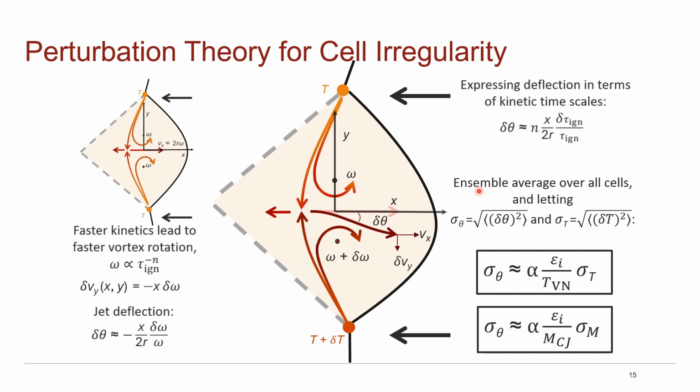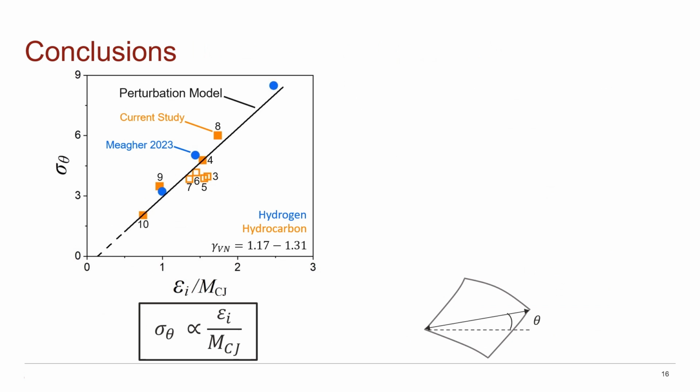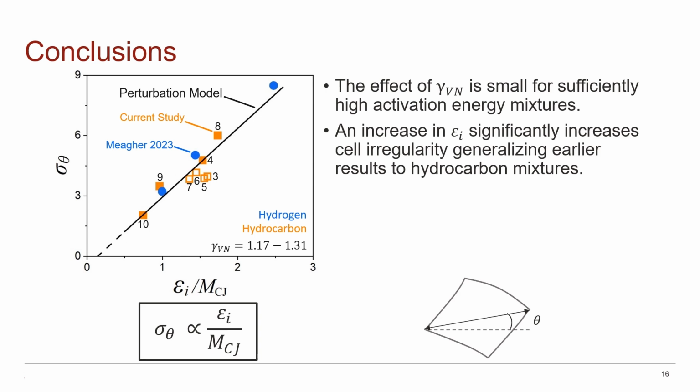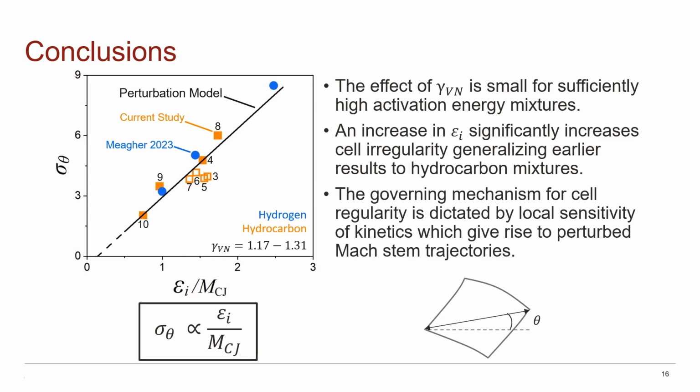Again, this expression gives us a single quantity to describe regularity that isn't only dependent on effective activation energy and the ratio of specific heats, but also the heat release. To conclude, let me highlight some of the key conclusions from this study. The first is that the effect of gamma is small for sufficiently high activation energy mixtures. We also learned that an increase in effective activation energy significantly increases cell irregularity, generalizing earlier results to hydrocarbon mixtures. Lastly, we saw that the governing mechanism for cell regularity is dictated by local sensitivity of kinetics, which give rise to perturbed Mach stem trajectories.